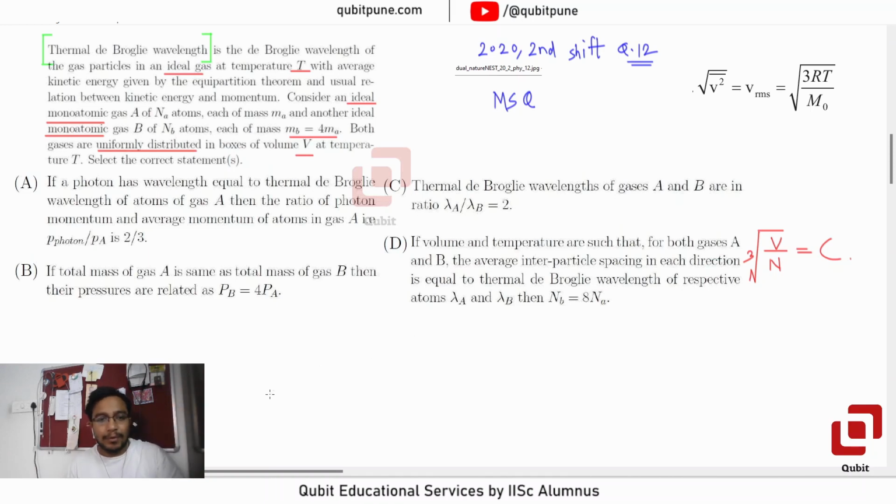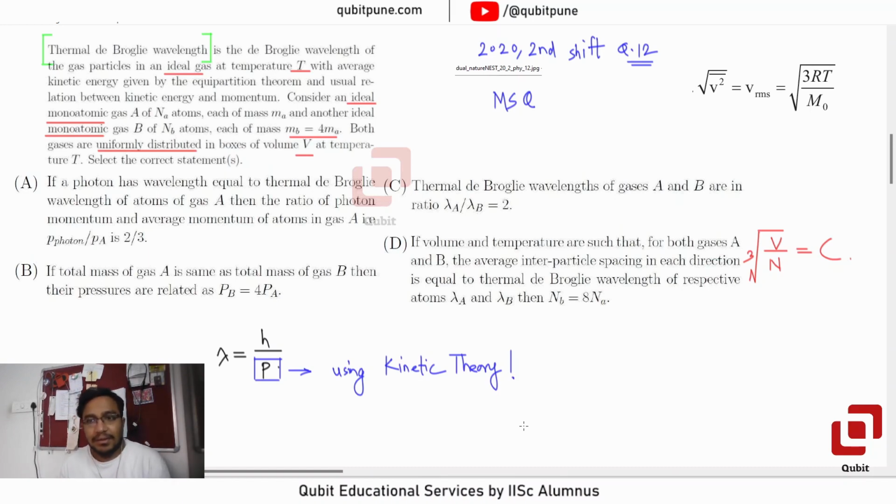We know the de Broglie wavelength formula: lambda is equal to h by p. That is the formula that de Broglie gave us. But here momentum p is to be calculated using kinetic theory of gases.